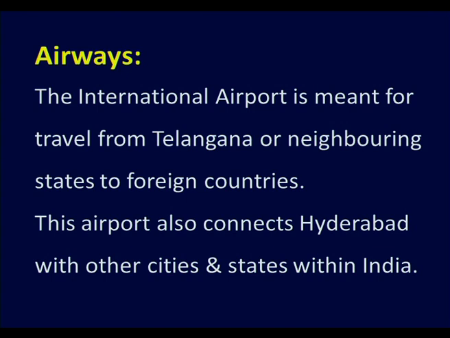Airways are domestic as well as international. Domestic means within the country from one place to another place. For example, from Hyderabad to Delhi, Hyderabad to Bangalore, like this we can go within the country, and we can go to other countries also.